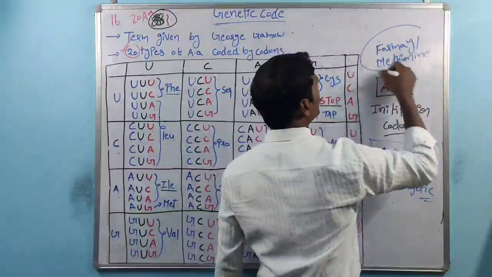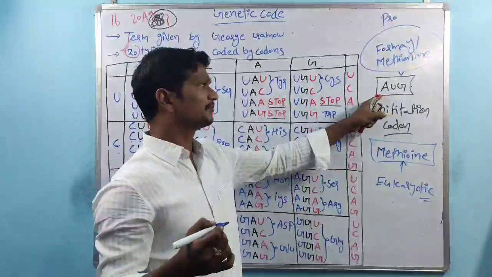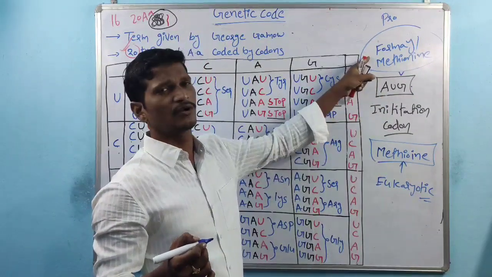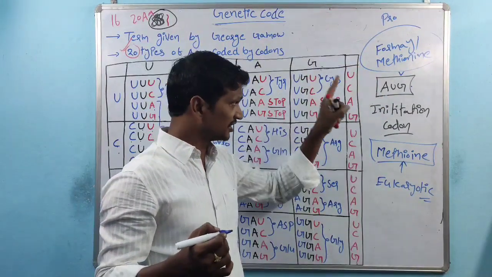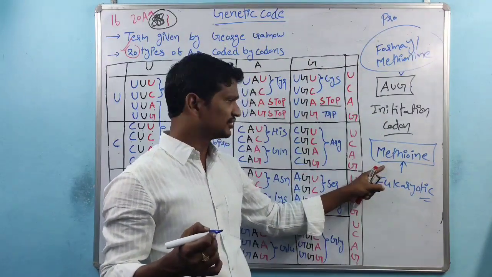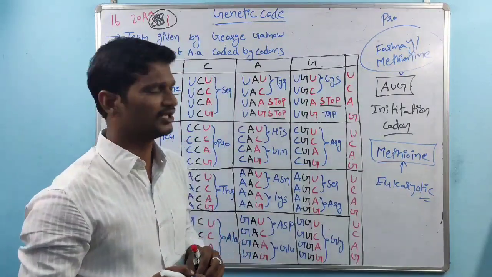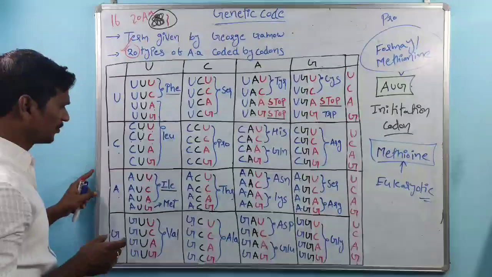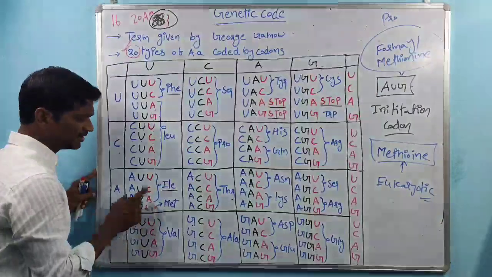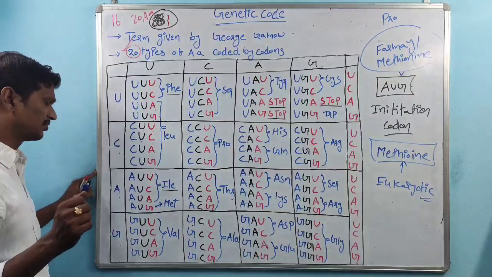But in prokaryotic cells, AUG is one of the initiation codons, and that codon codes for formyl methionine. The same AUG in eukaryotic cells is also the initiation codon, and this one codes for methionine. So that is about the importance of AUG. AUG is the starting codon, or initiation codon.